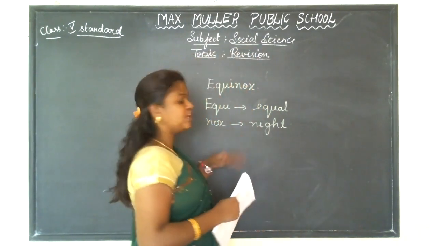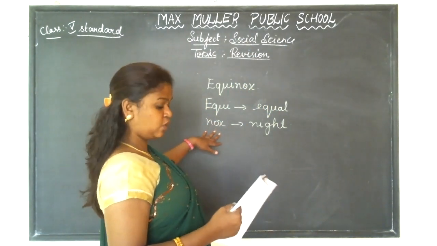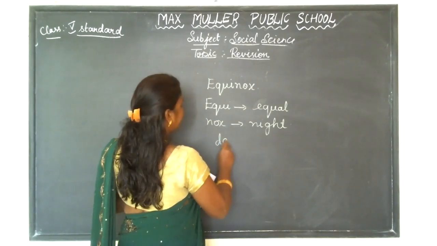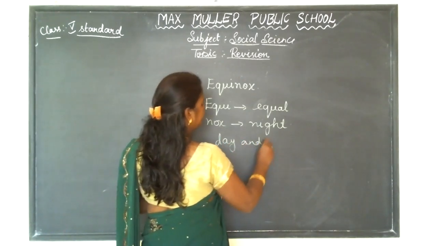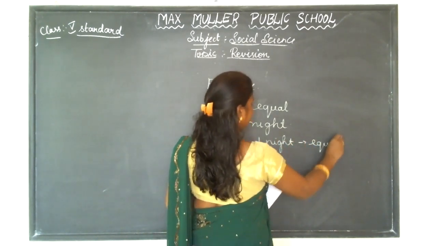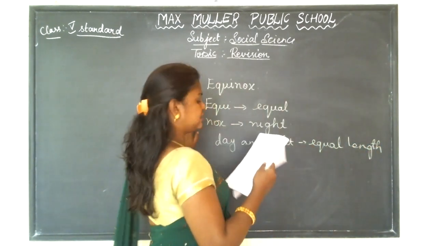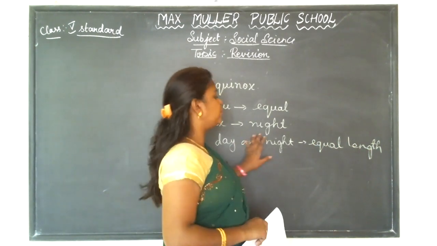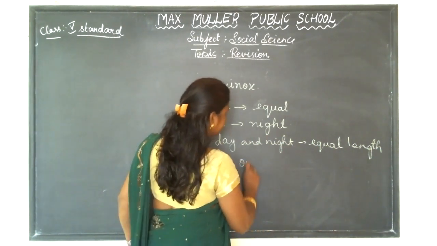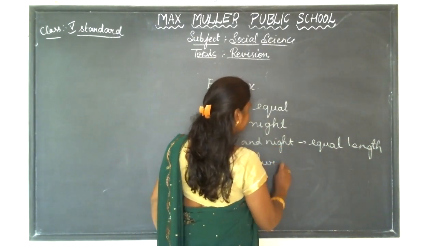So what happens? Now we came to know that equi means equal and nox means night. So equinox is the time where day and night will be of equal length, and it occurs twice a year.